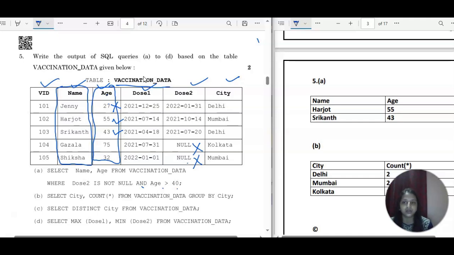So name is Harjot and age is 55. Then the second one is Shrikant and 43. So Shrikant and 43, right? I think you are clear with this first query.